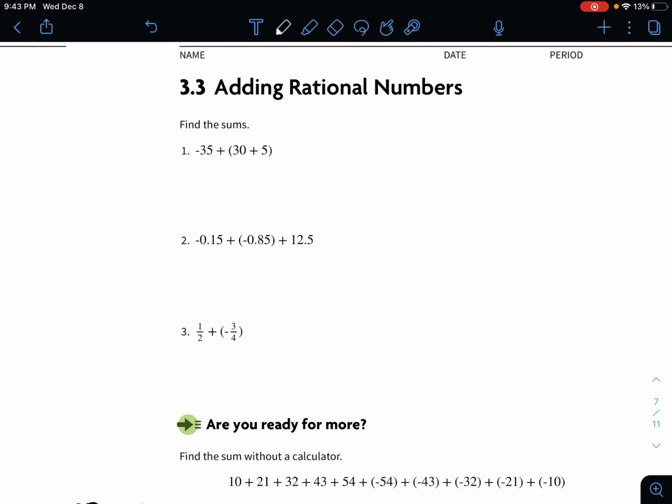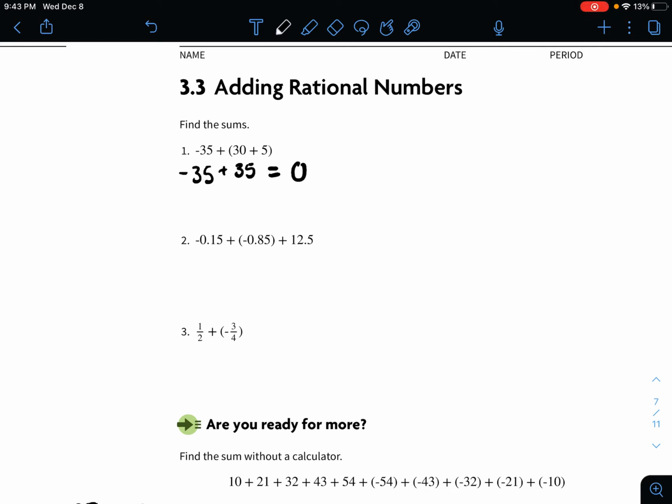Okay, so this first one says find the sum, negative 35 plus 30 plus 5. So we can add the numbers in parentheses first, and you get 35. So negative 35 plus 35, these are opposites. So they're going to just equal 0. All right, next one we've got negative 0.15 plus negative 0.85 plus 12.5.